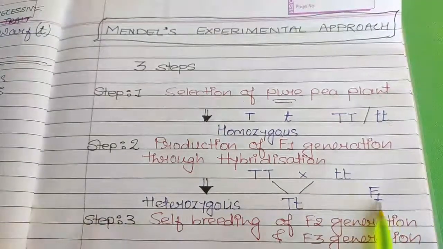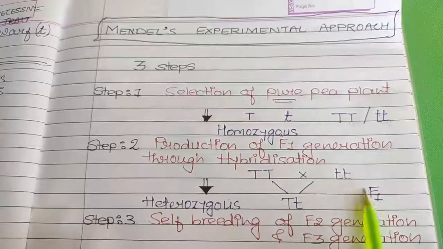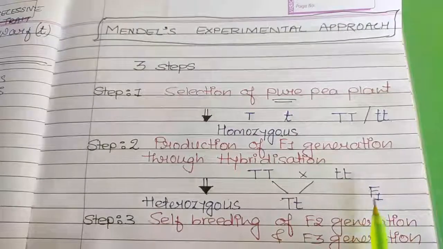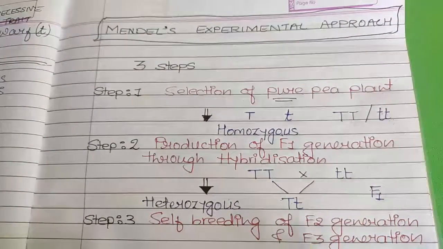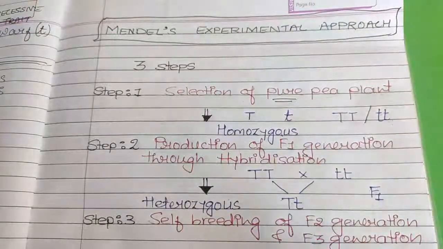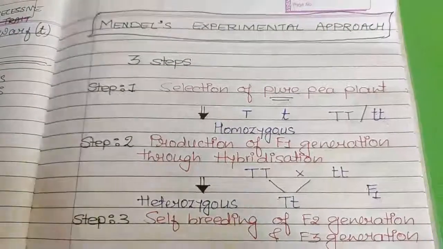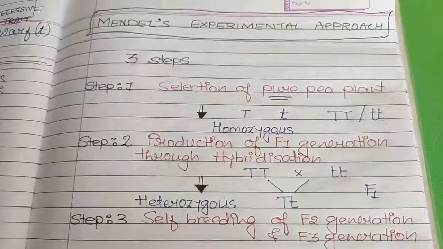Then this first filial generation was allowed to do self-pollination and he got F2 generation. And then again self-pollination of F2 was done and F3 was obtained. Likewise, he has carried out his experiments and he has concluded certain basic principles of genetics.